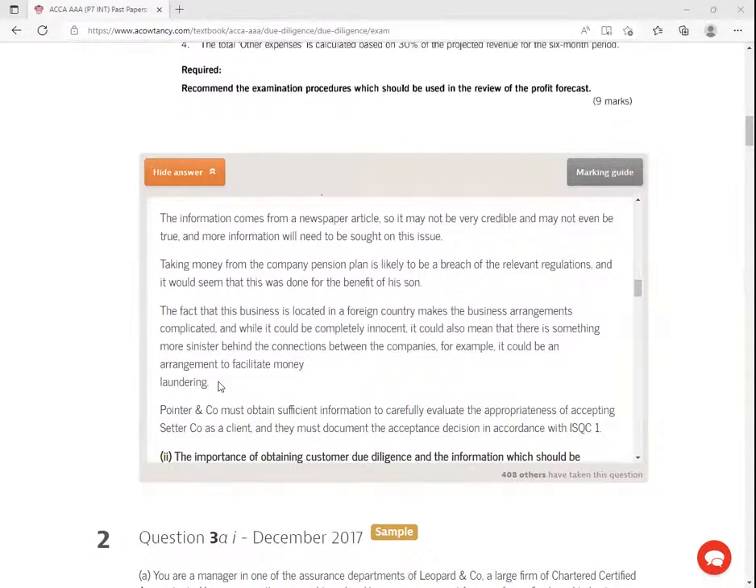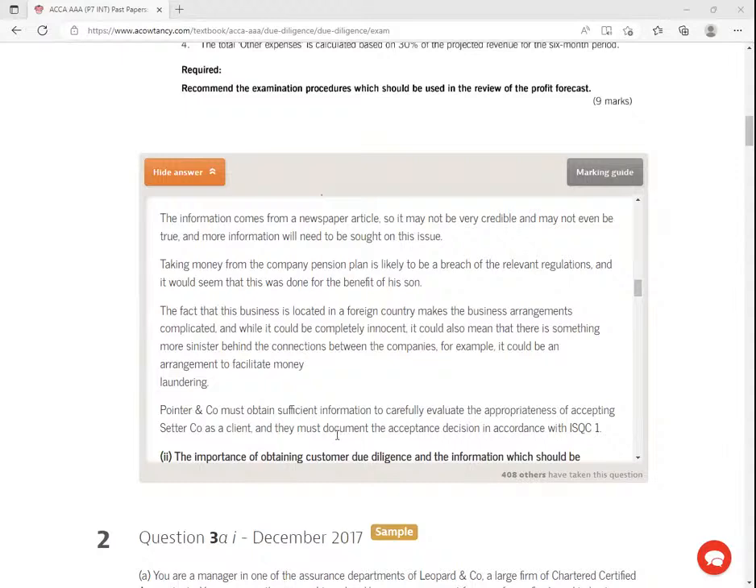So Pointer and the company must obtain sufficient information, carefully evaluating the appropriateness of accepting such a company as a client, and they must document the acceptance. The auditor must document. Nowadays, ladies and gentlemen, remember, at the end of the day, you must give us information on those three things that I told you. The concept of competence: are we competent? Do we have enough resources? The concept of integrity.